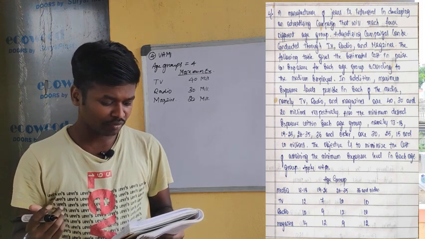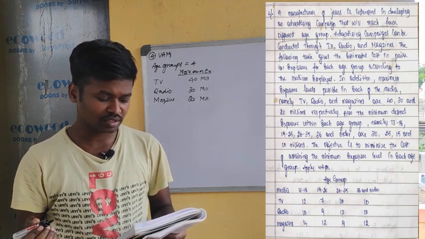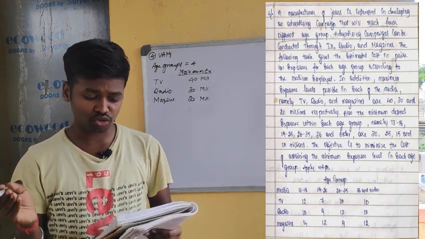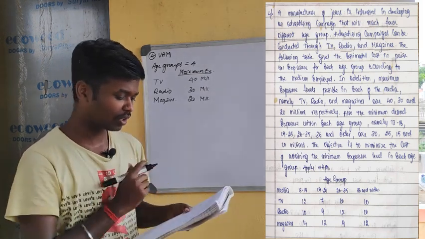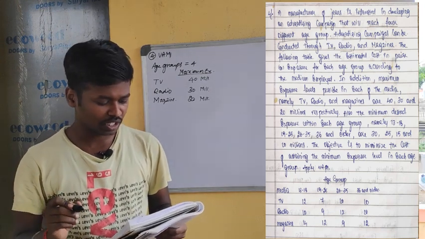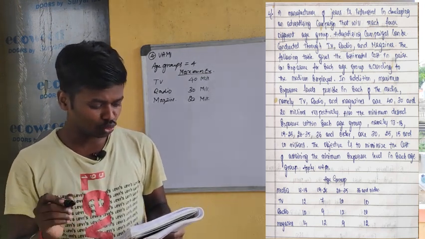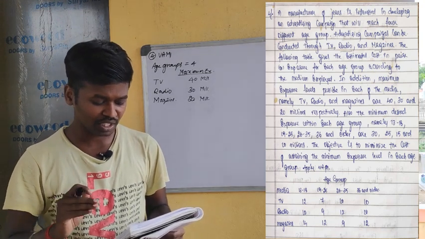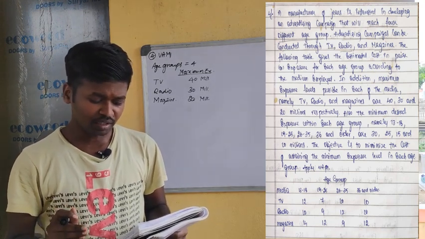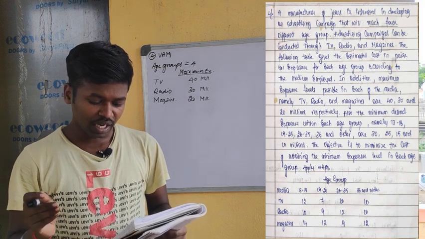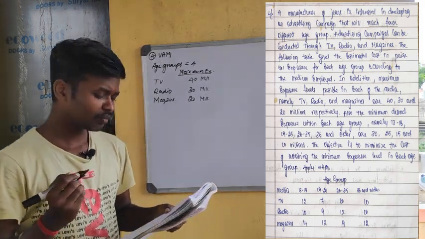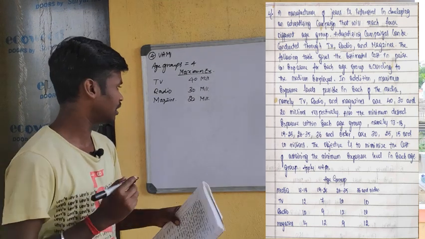Next, see, and also the minimum desired exposure with each group, namely 13 to 18, 19 to 25, 26 to 35 and 36 and older. So these are the different age groups. There are 4 age groups, no? The first age group is 13 to 18, the second is 19 to 25, the third is 26 to 35 and the last is 36 and older, with 30, 25, 15 and 10 million. So this is the minimum desired exposure level.